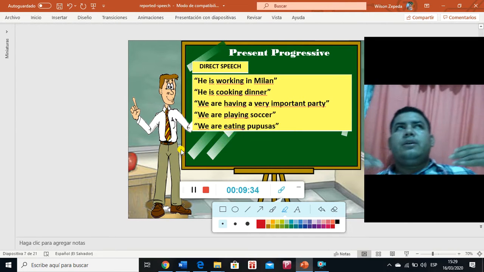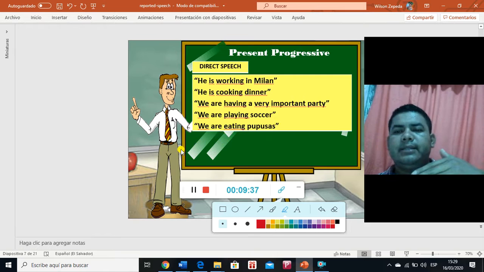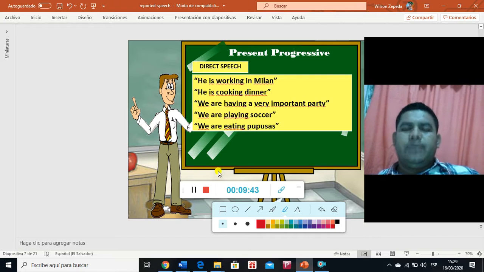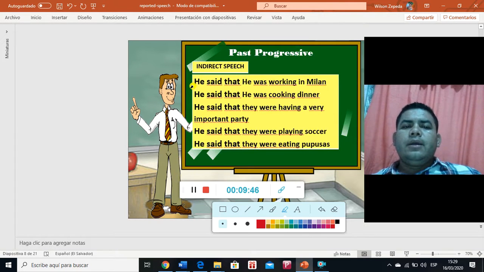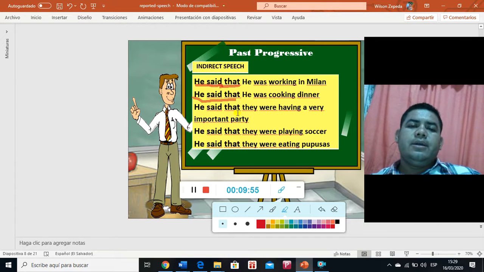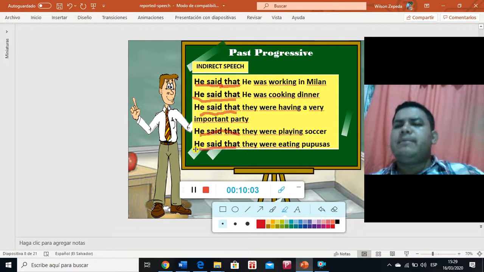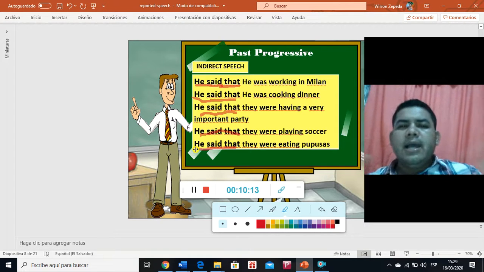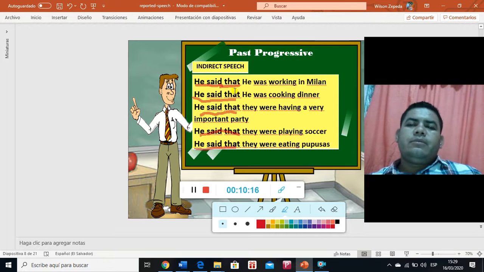So if the sentence is simple present, it goes to simple past. In this case, present progressive goes to past progressive. This is how this works, and we have the example here. One more time, in all the sentences that you're gonna use in reported speech or indirect speech, you can say indirect speech or reported speech, you need to start with an expression. There can be other expressions: he told me, he expressed, he said, he asked me, etc. That will depend on your style. I am just giving you one because I want to make it easy.